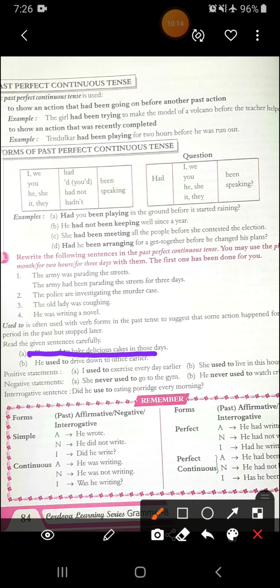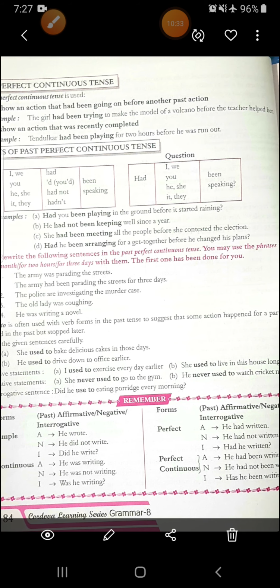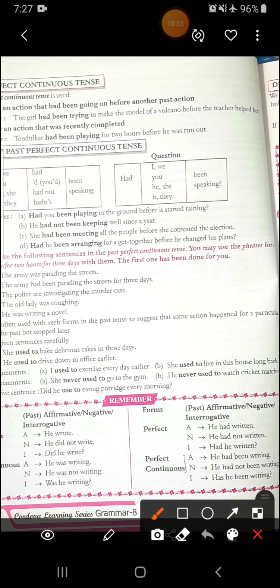So your action is baking delicious cakes. So you used to bake it in those days. Now the action has stopped. Then see, he used to drive down to the office earlier. So he used to drive down to the office earlier, but now that action has stopped. Now see the positive statements. I used to exercise every day earlier. She used to live in that house long back.